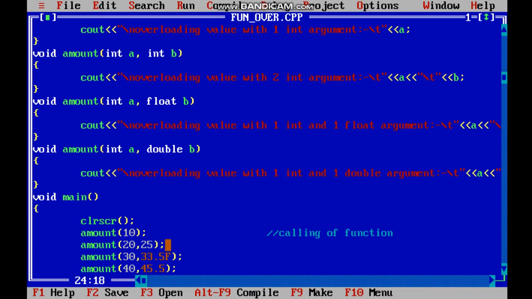Here I have mentioned the suffix, as you can see, f I have written. So it will call this third function, integer and float. And for the last one I have not mentioned anything, so it will call the fourth function, which is integer and double. Let us see the output.